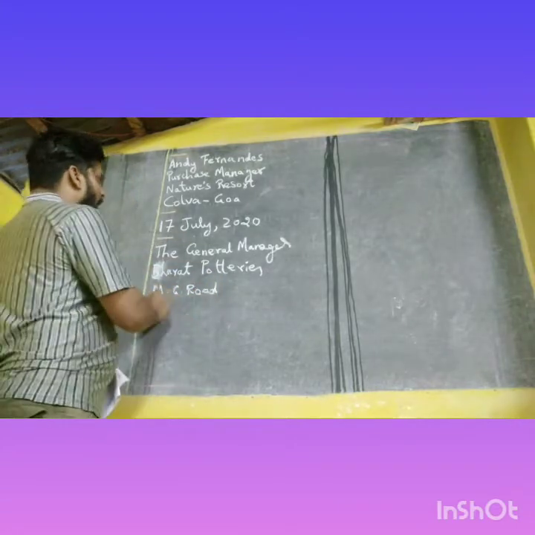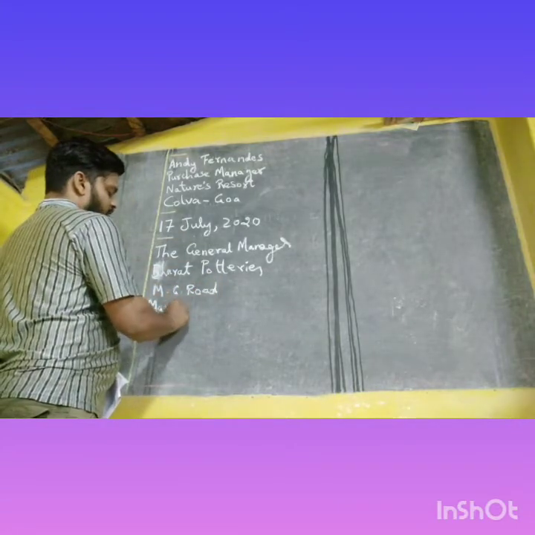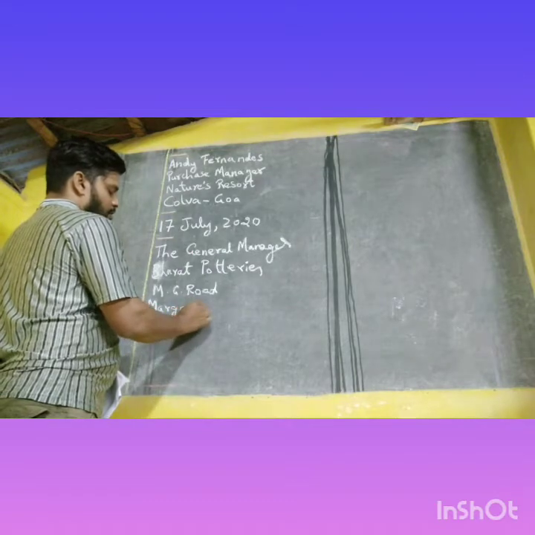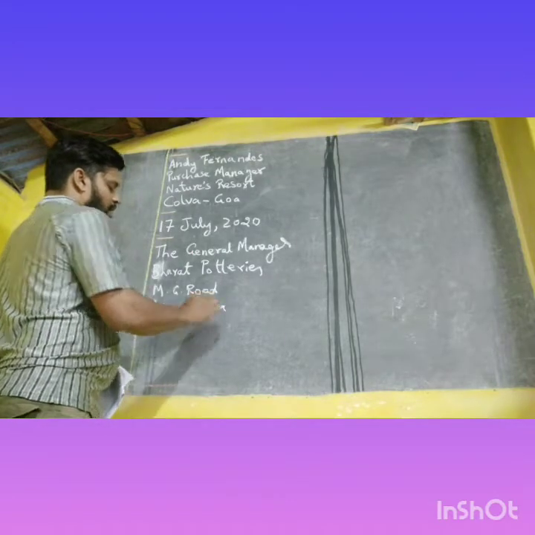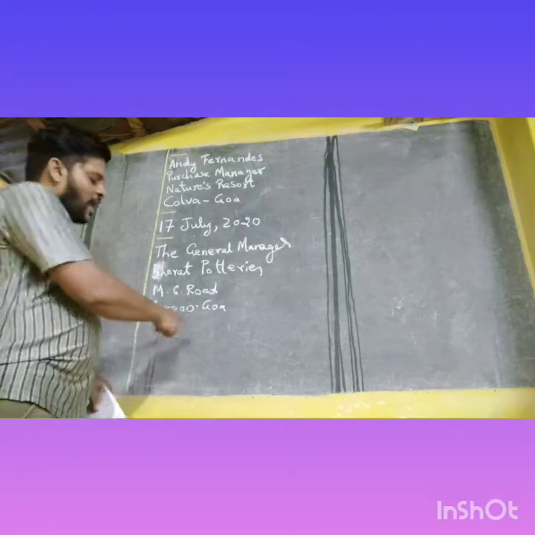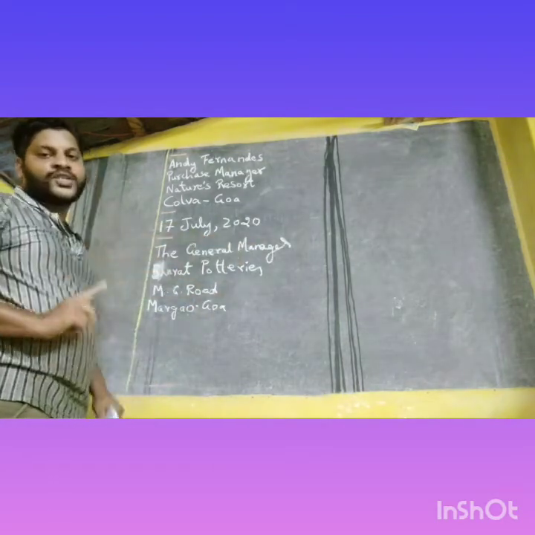Then down you have to write Margam, Goa. See here also Margam, Goa. Small hyphen in between and no other punctuation marks will come.